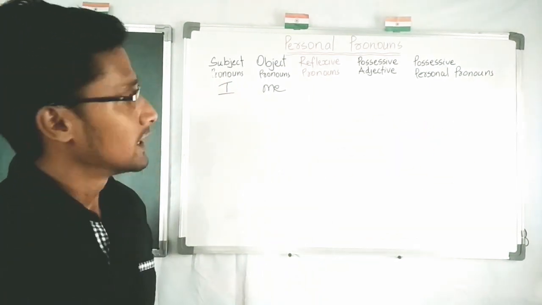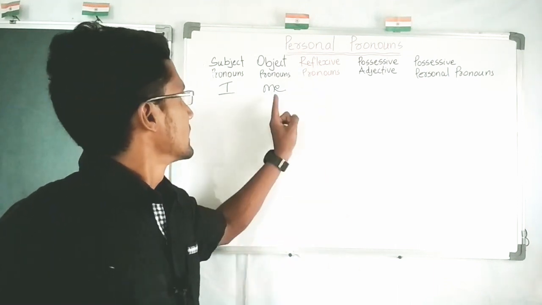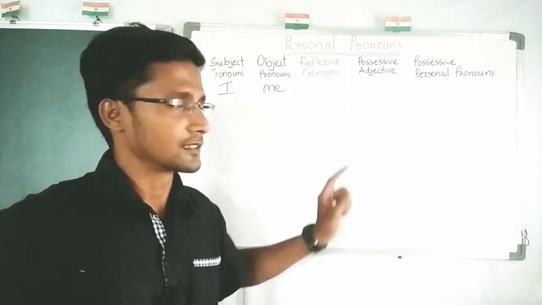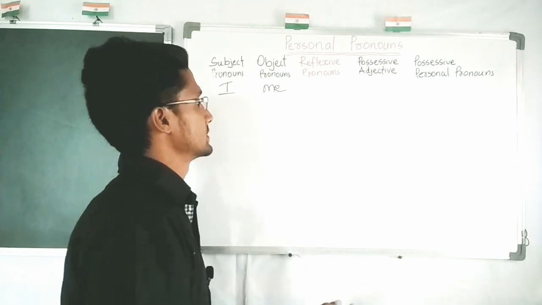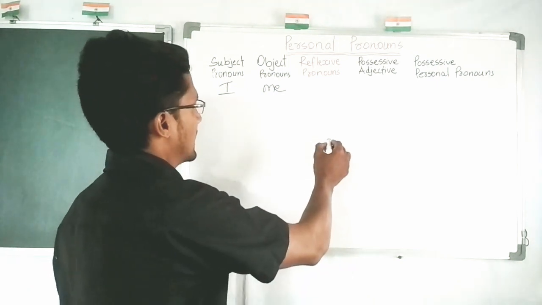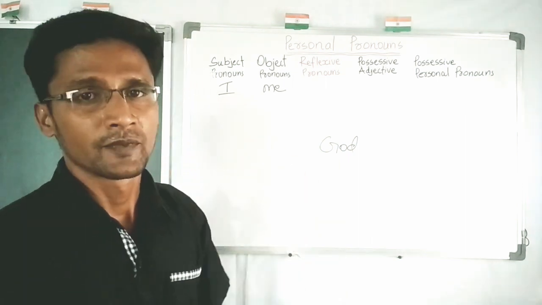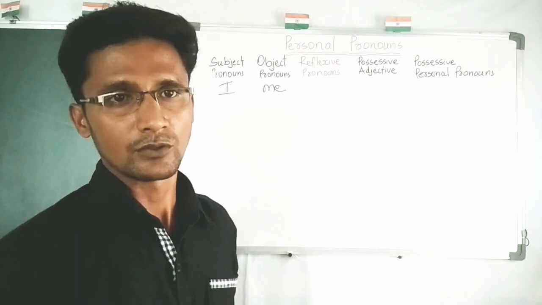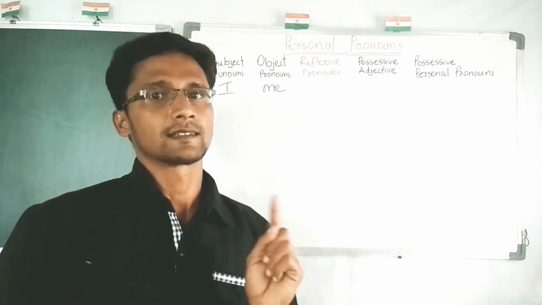Then let us come to reflexive pronoun. In reflexive pronoun, let us follow the same example. Sorry. In reflexive pronoun, the subject and object are the same.